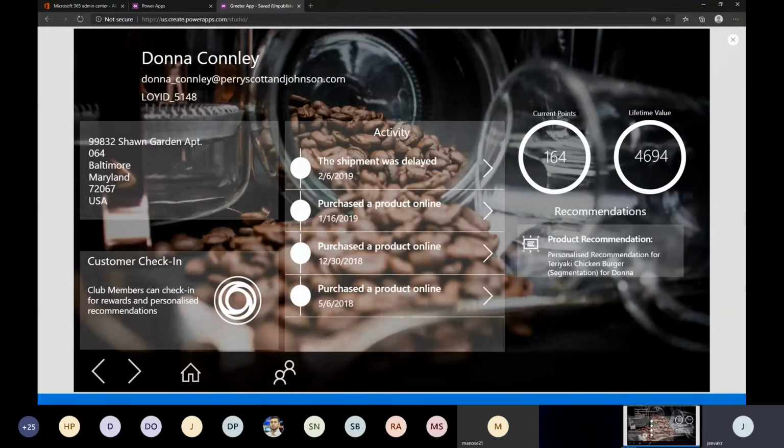The moment she enters her loyalty ID, or she asks for a name and searches in the app. Let's say this is the app our salesperson or the store person is going to use. She searches Donna Conley and gets her profile, and she'll be getting the 360 view of Donna, basically, that she got from all the systems.